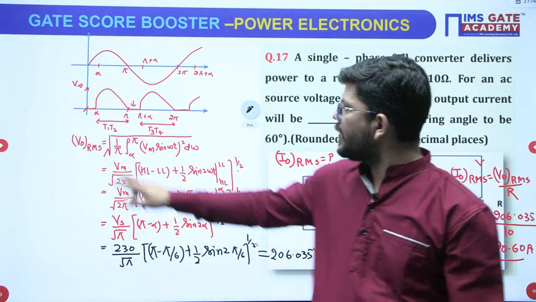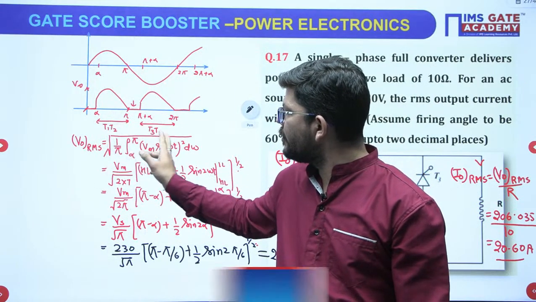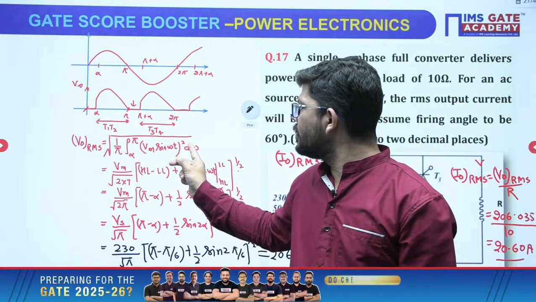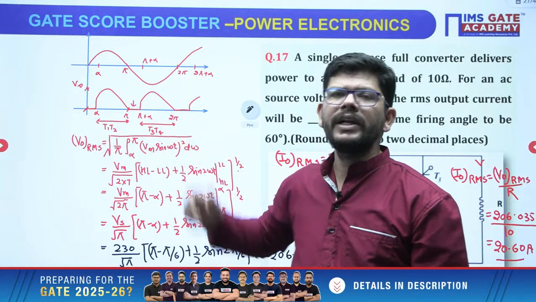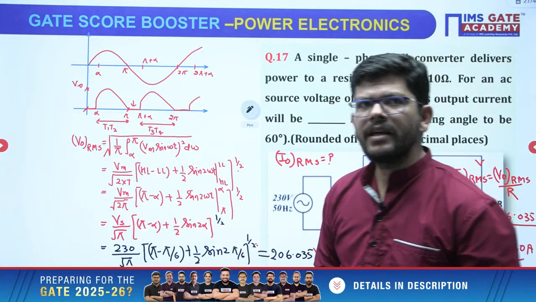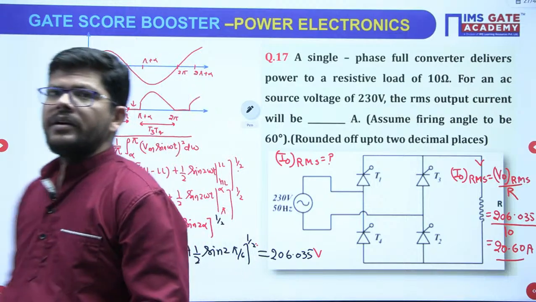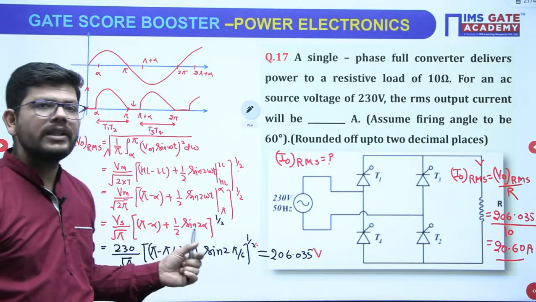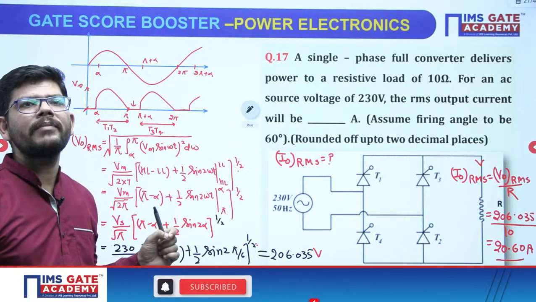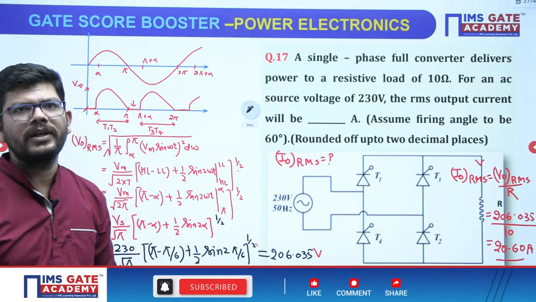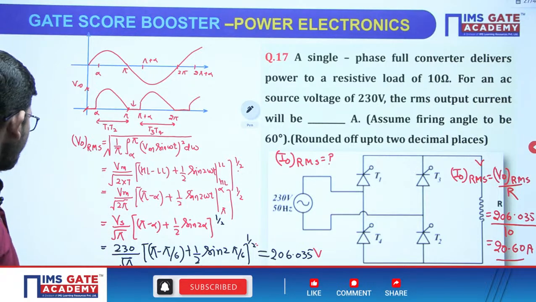Simple Vm sin omega t is what you have to integrate, and you can get it, okay? So I hope that this is an alarming question, that when you have to use what formula, when you have to calculate, correct?